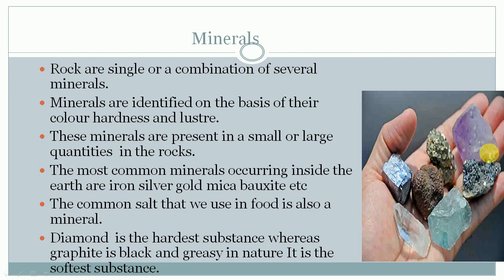Diamond is the hardest substance, whereas graphite is black in color, greasy in character, and it is the softest substance. So these are the facts about minerals.